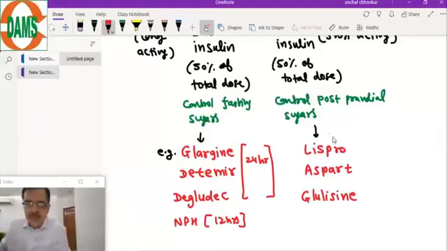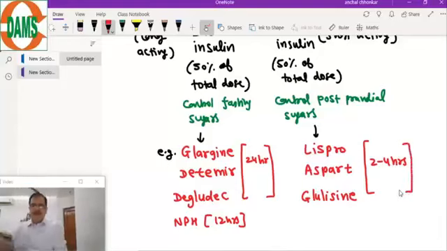Ultra short acting insulin means they work for 2 to 4 hours, and they can be taken just before the meals. There is no need to give a gap of half an hour before the meal, because they are very fast acting insulins.